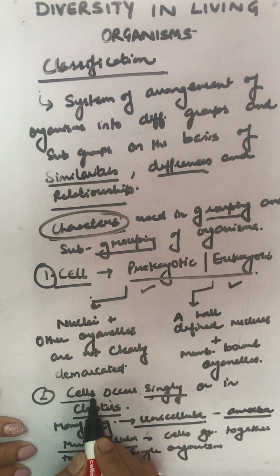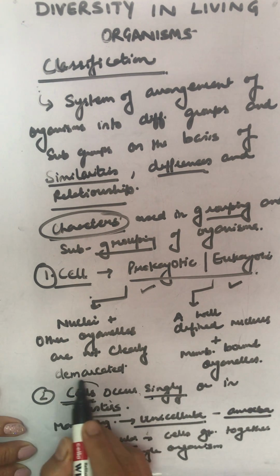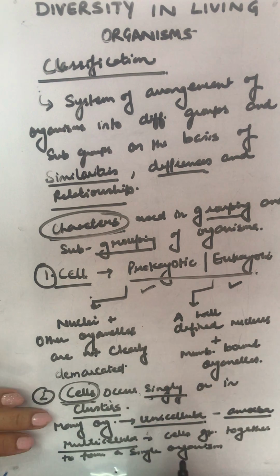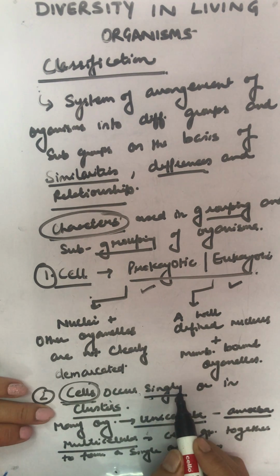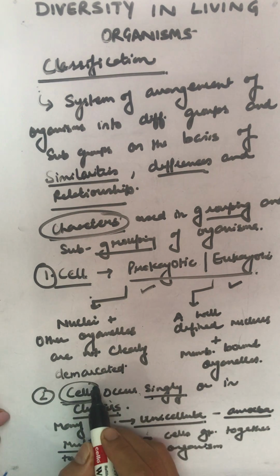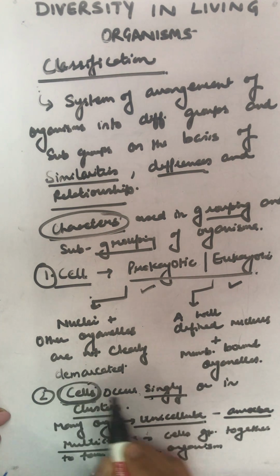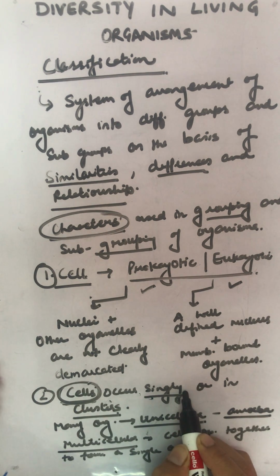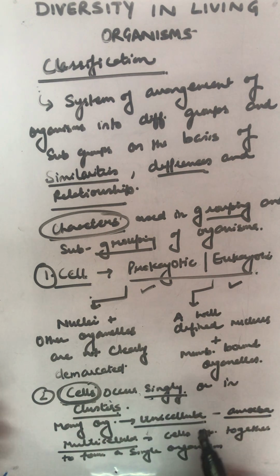Children, do not create a mistake here. We are talking about cells here. We are not talking about organisms who occur singly or in clusters. Cells which occur in isolation alone, that means only a single celled organism, or multicellular organisms. Alright.